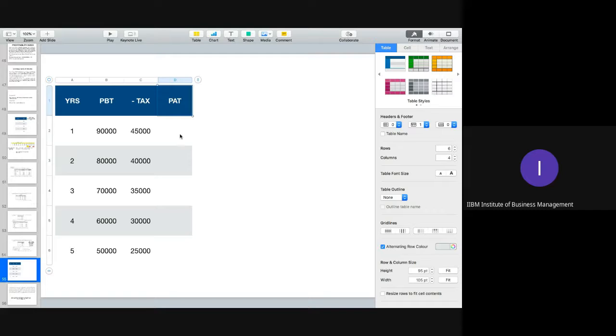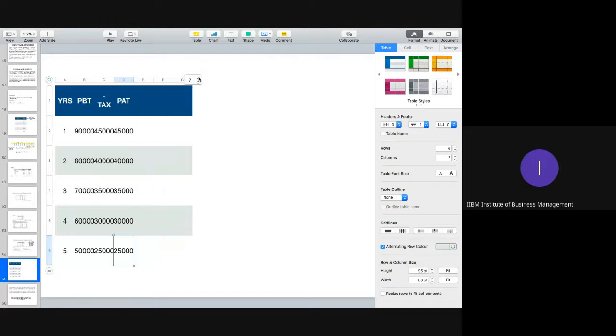So what will you get now? PAT, profit after tax. So that would be the same amount: 45,000, 40,000, then we have 35,000, 30,000, and 25,000.